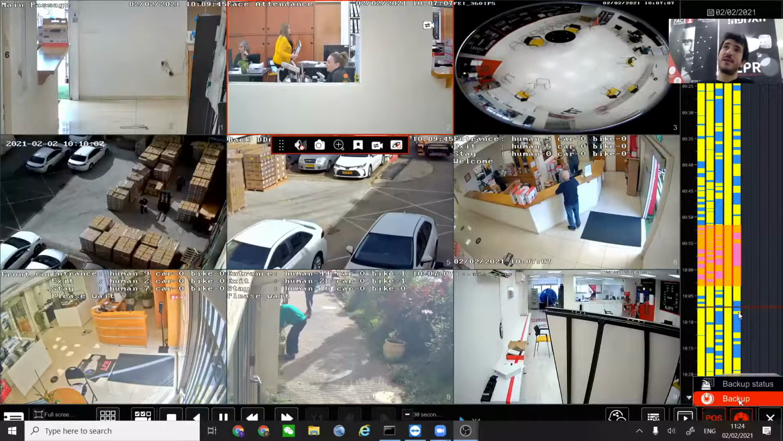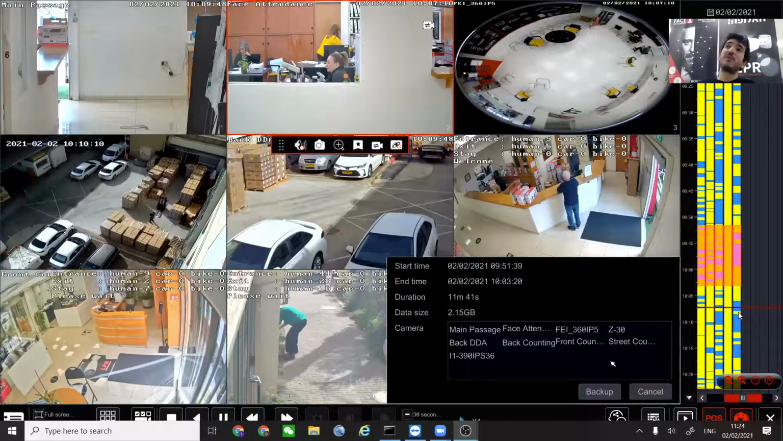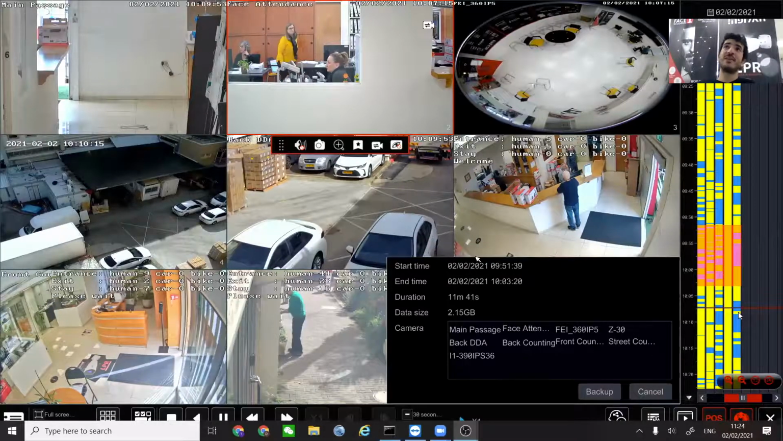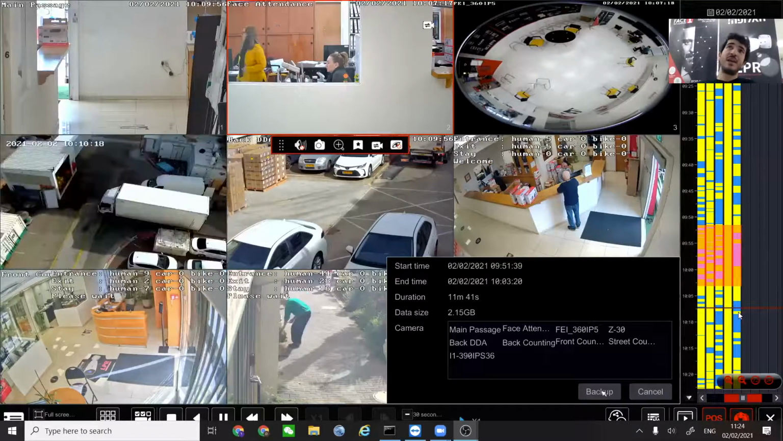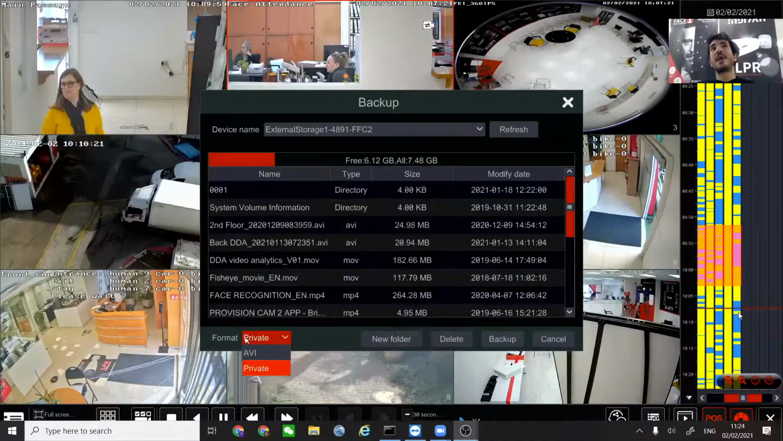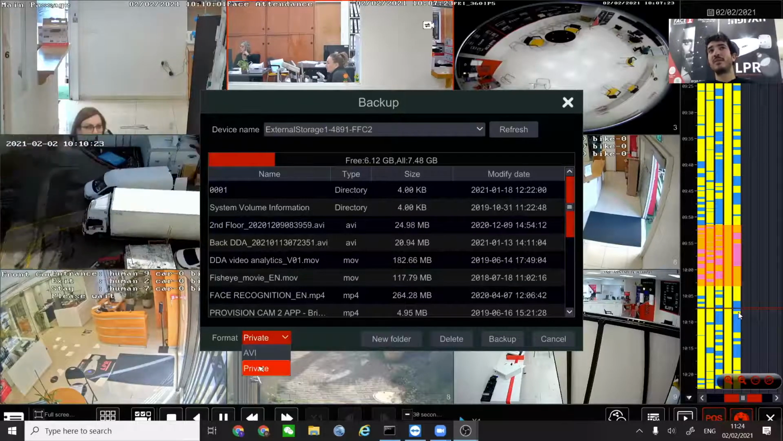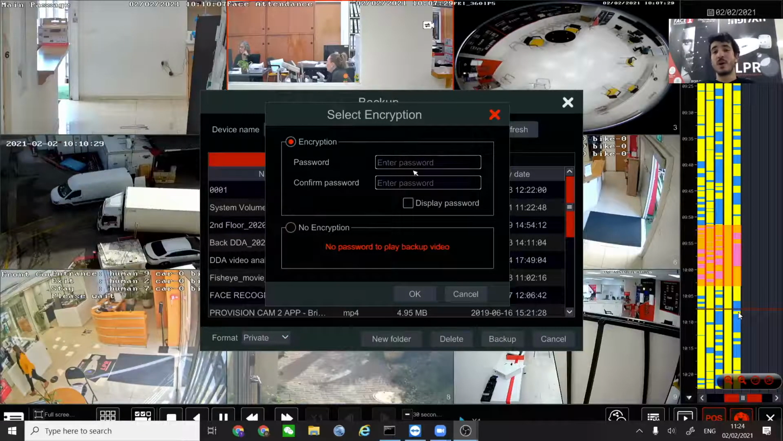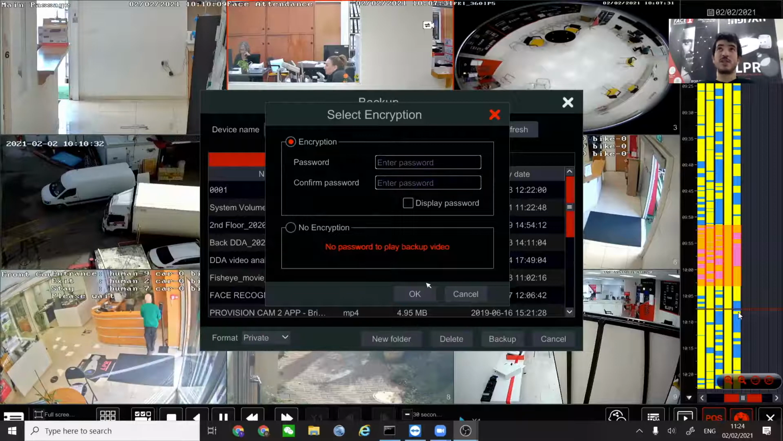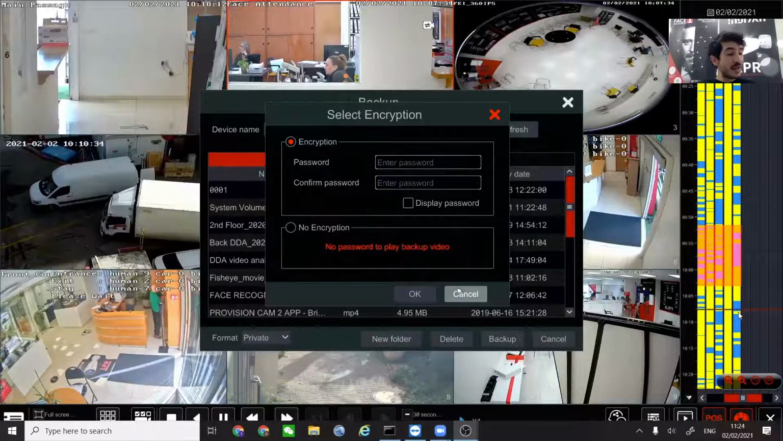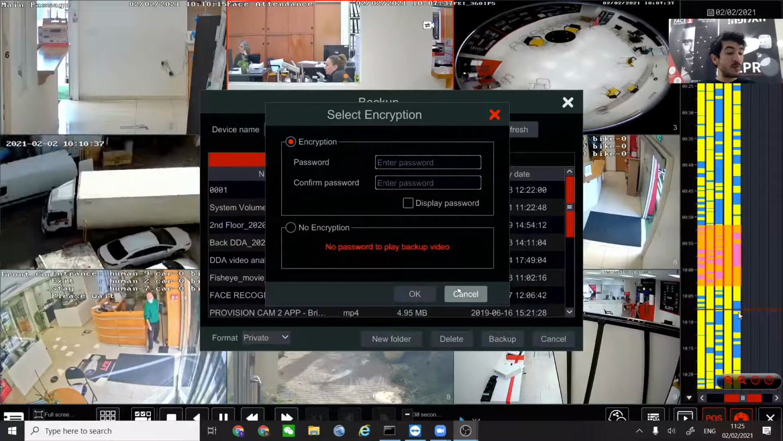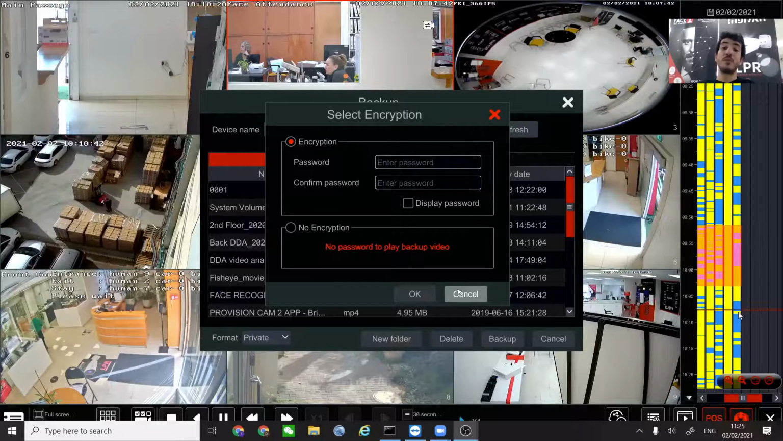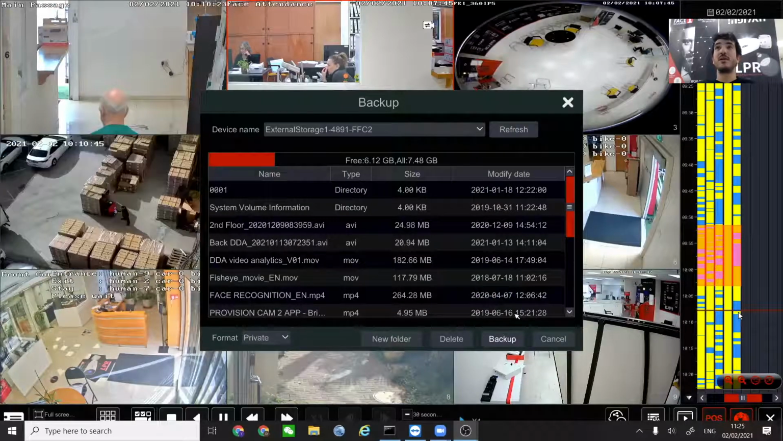You press the backup button and immediately you see all of the cameras that you want to back up. You can see the total size, the starting date, the ending date, and all of those. And once we press the backup button, you can back it up in AVI format or in private. Private means that you can give your files a password, okay? So if anybody has the disk on key that you just backed up the files into, then this person will not be able to do anything with those things, with your video.